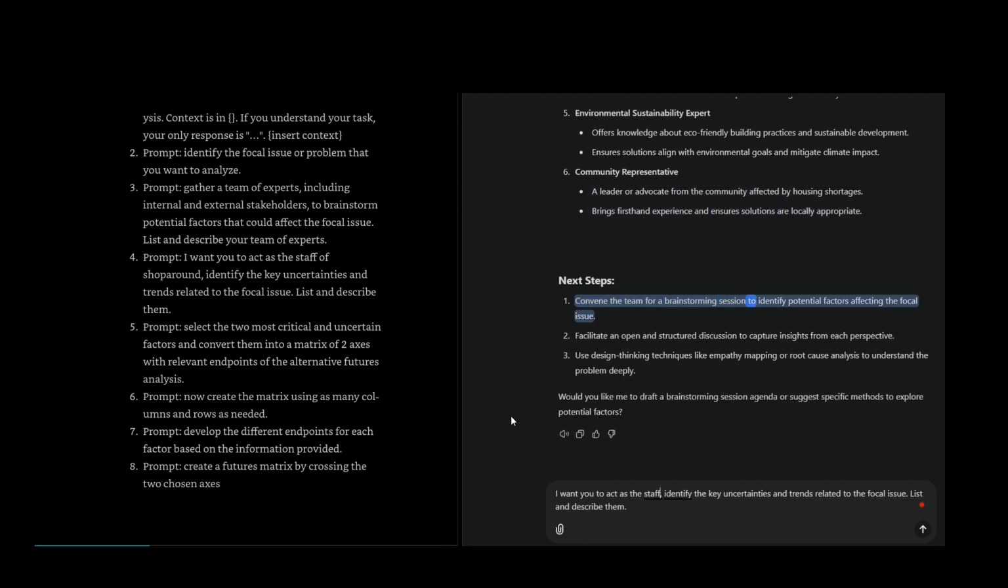Next steps. Convene the team for a brainstorming session to identify potential factors affecting the focal issue. Facilitate an open and structured discussion to capture insights from each perspective. Use design thinking techniques like empathy mapping or root cause analysis to understand the problem deeply. Would you like me to draft a brainstorming session agenda or suggest specific methods to explore potential factors?